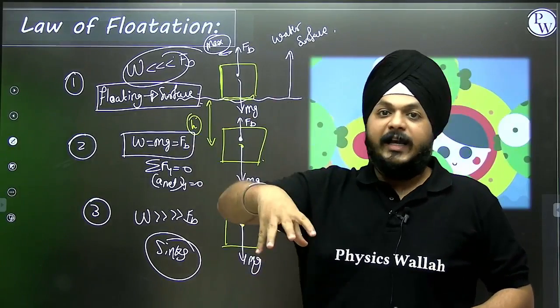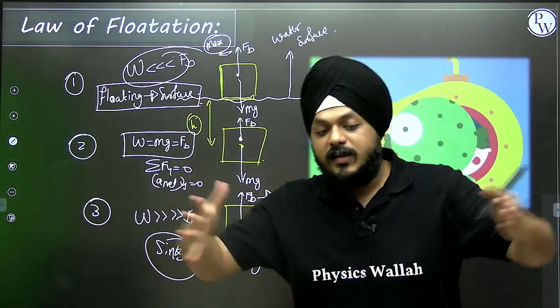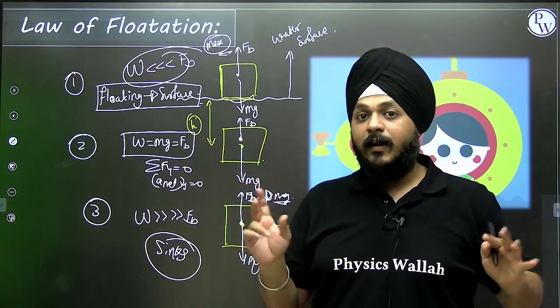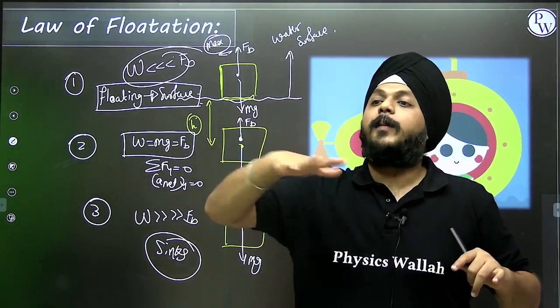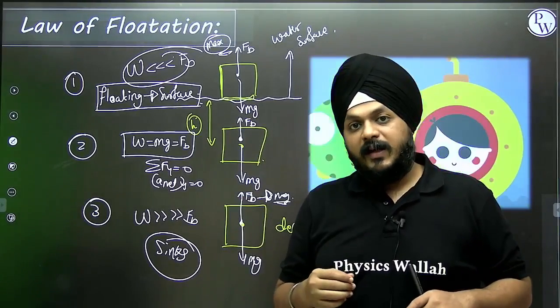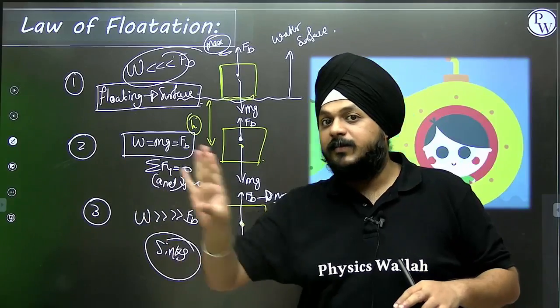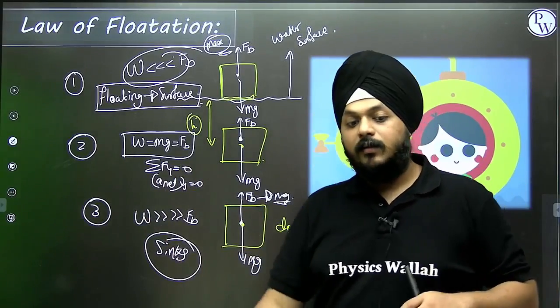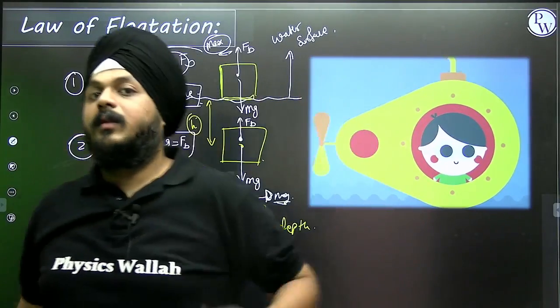If it is getting immersed inside a liquid, then for sure, according to the Archimedes principle, the same amount of water will get displaced. But again, we have three possibilities: whether it will float above the surface level, or it will remain in equilibrium at some depth h, or it will sink. So these are the three possibilities, and that is known as the law of flotation.